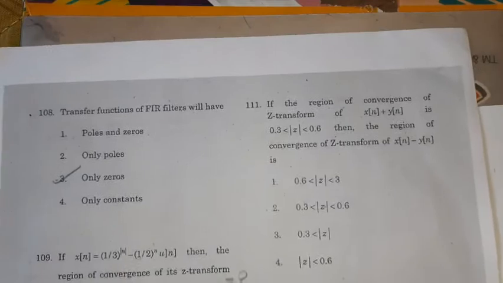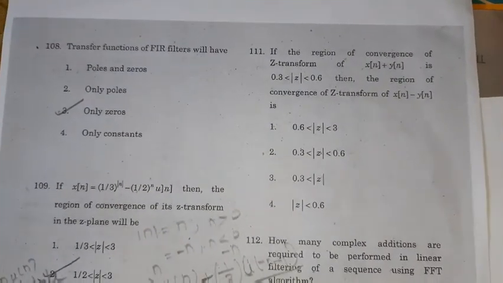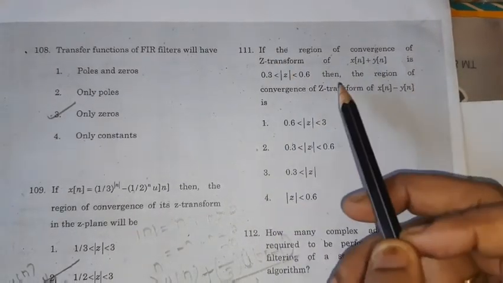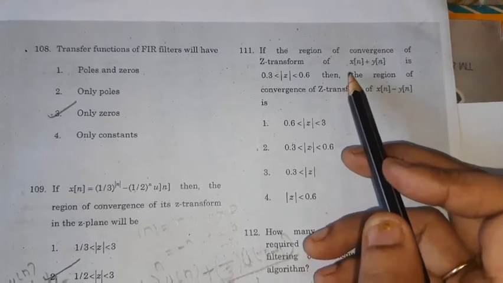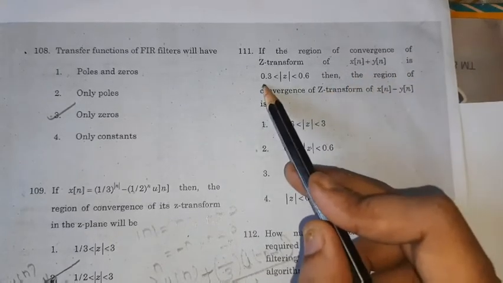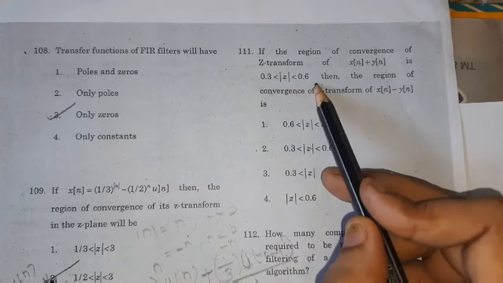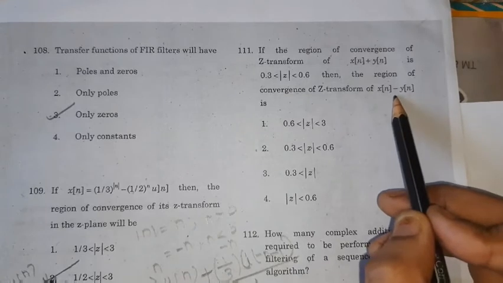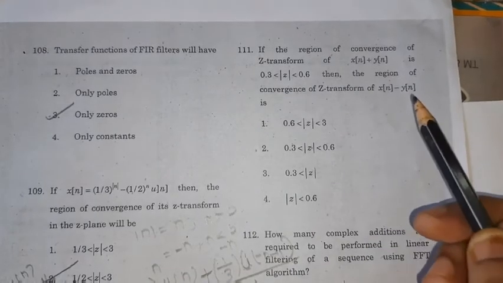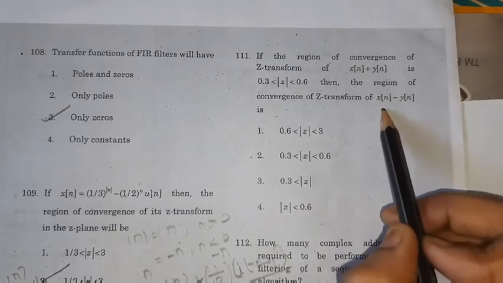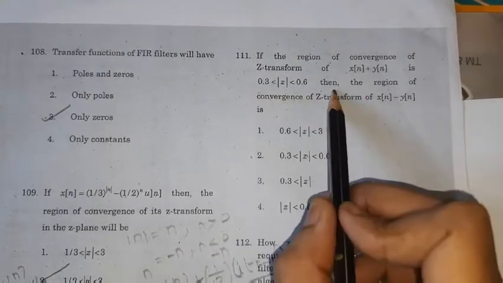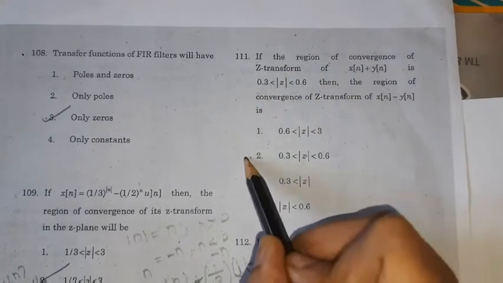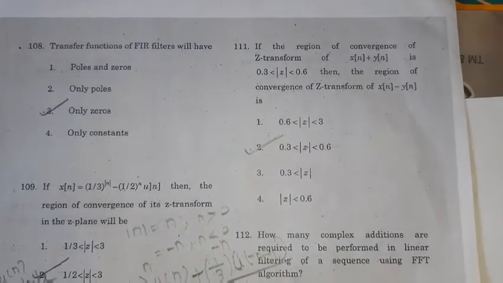So next, move on to the next problem, the same ROC, region of convergence, problem 111. If the region of convergence of the Z transform of x of n plus y of n is 0.3 less than mod Z less than 0.6, then what is the region of convergence of the Z transform of x of n minus y of n? Changing this sign will not affect the region of convergence, so we get the same region of convergence, 0.3 less than mod Z less than 0.6. Option 2 is the correct option for this problem.